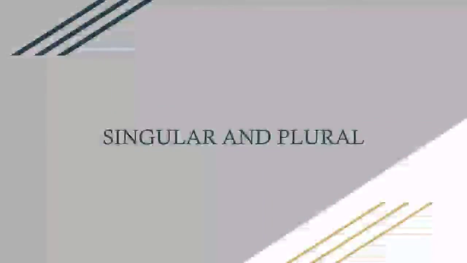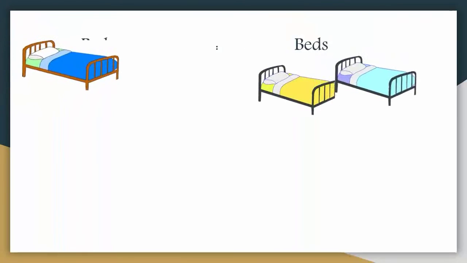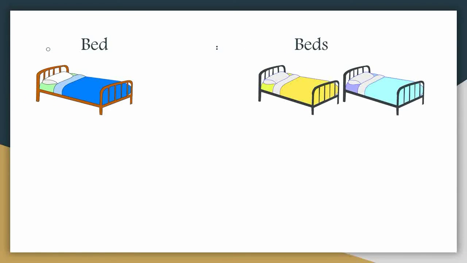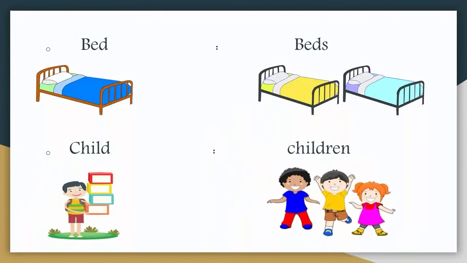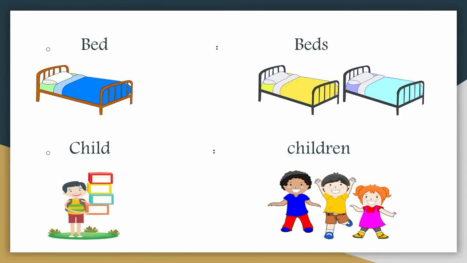Now we shall learn some singular and plural forms of words from the poem. Let's see the first one, children. Here the given word is bed and it is in singular form. The plural form of the word bed is beds. Second one. Here the given word is child and it is in singular form. The plural form of the word child is children.